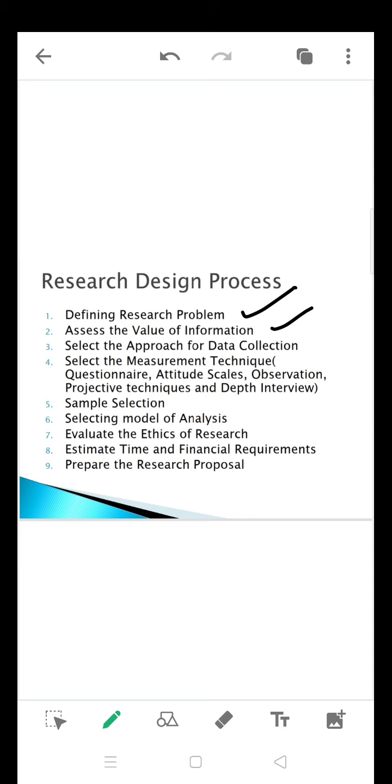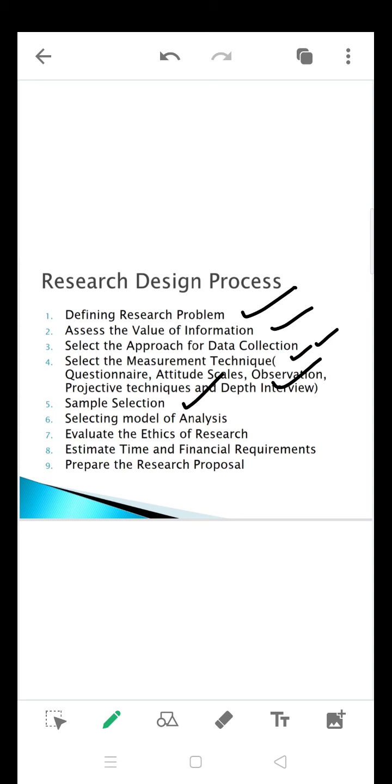And select the approach of data collection, and select the measurement technique. We are having attitude scale, observational, projective technique, depth interview, focus interview, reference group, mail order method. Many techniques; we are going to decide upon that.